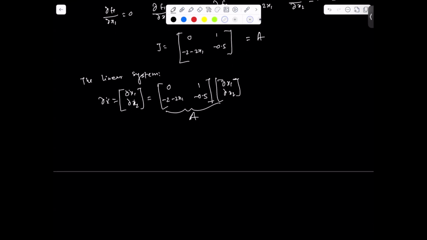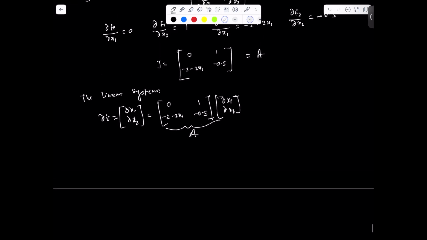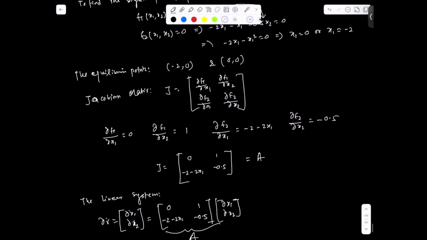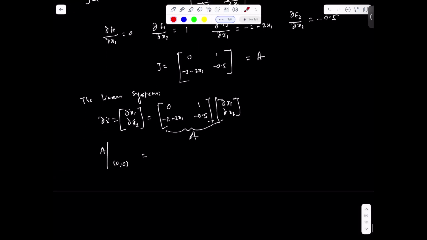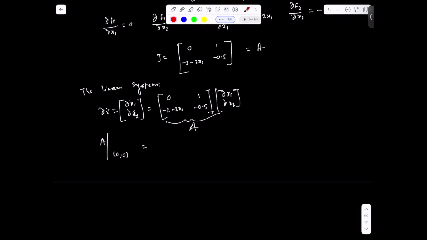So now let's find the A matrix. If you notice here, this A matrix depends on x1, because it's a function of the states. So let's first find the value of A at the first equilibrium point, 0, 0. We have two equilibrium points, minus 2, 0 and 0, 0, right? So let's start with the first, 0, 0. For that, the A matrix is 0, 1, minus 2, and minus 0.5.